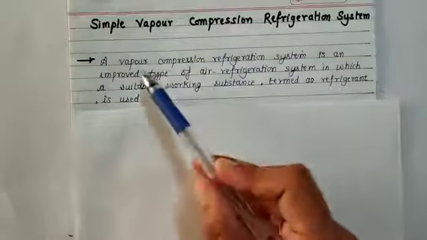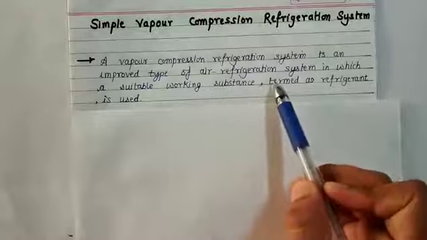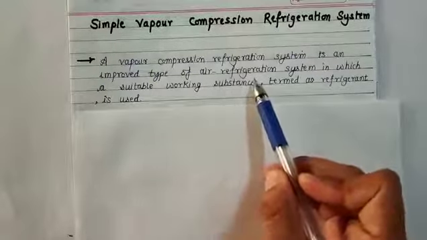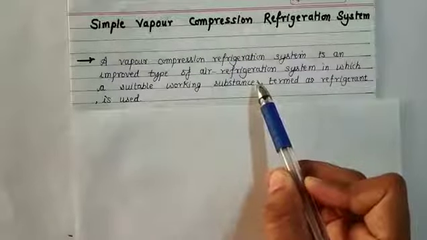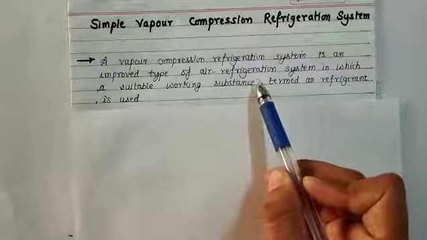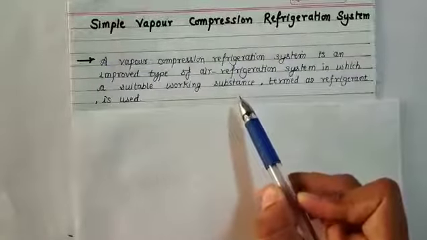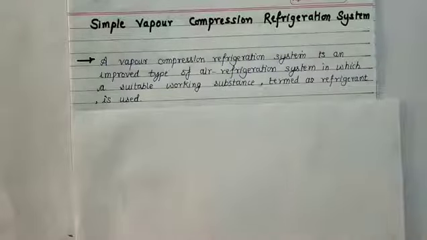An air refrigeration system is a system where air is used as the working fluid, or refrigerant. In the simple vapor compression system, a suitable refrigerant is used. It may be chemical compounds fulfilling the properties required for the system.